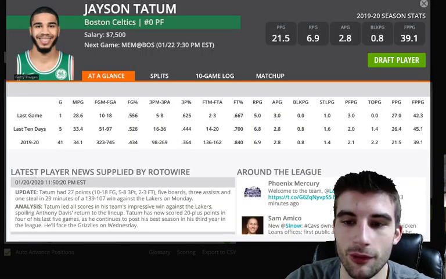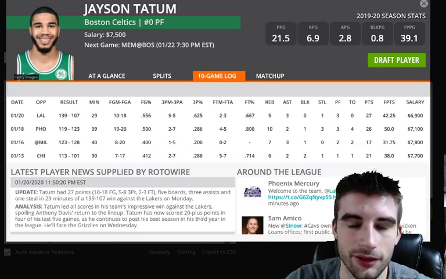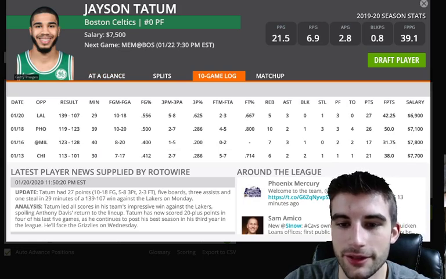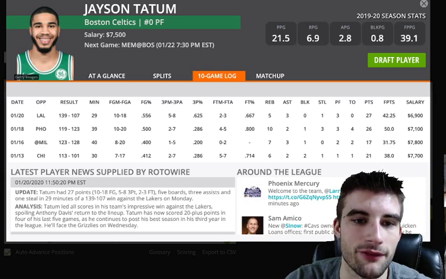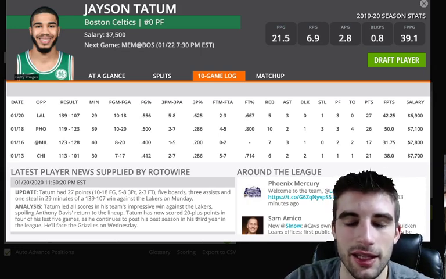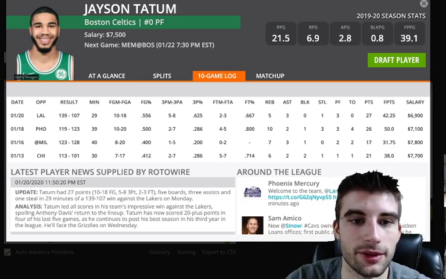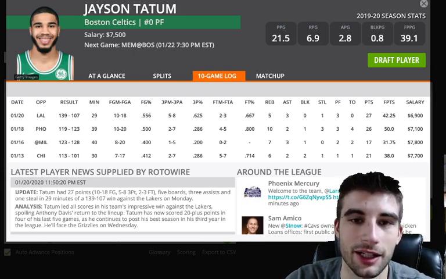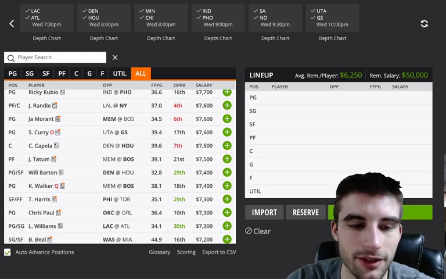Jayson Tatum, with everyone healthy, he had a good game versus LA. He only played 29 minutes in a blowout, but he hit 5 threes, ended up having 5 boards, 3 assists, and 27 real-life points, had 42 fantasy points. He's fine versus Memphis. They're one of the worst teams in the NBA on defense, and they also play fast. So it's a really good game environment for the Celtics. So if you want to stack some of these guys up, I totally get it. They're not going to grade out as a great point per dollar option, but I mean, they're fine.